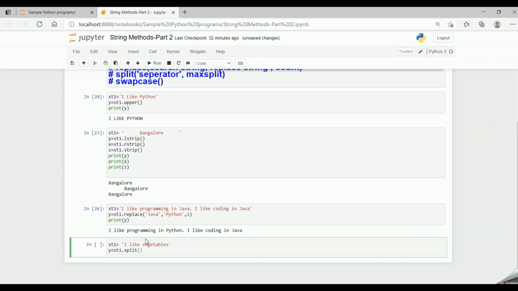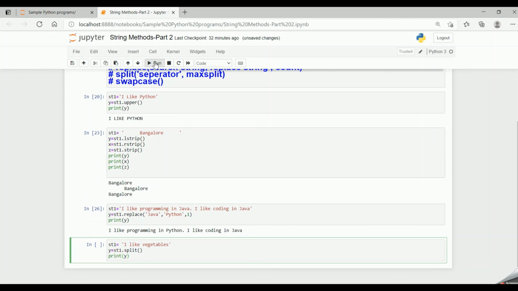If I don't specify any separator, then spaces will be considered as the separator. So now I don't specify anything as separator. Let me print my y. Spaces will be considered as separators, and the returned value will be in the list format.